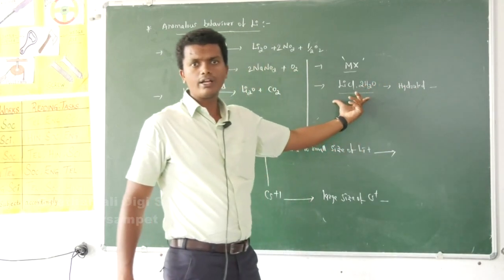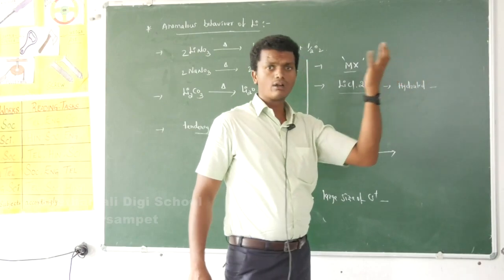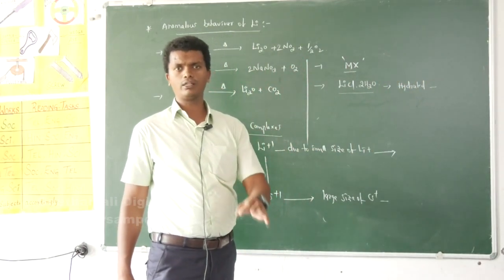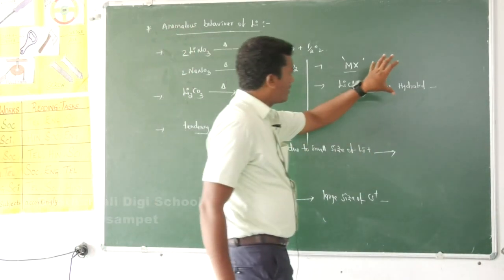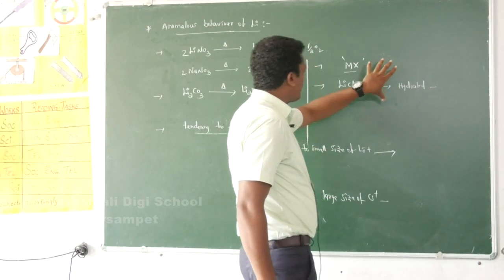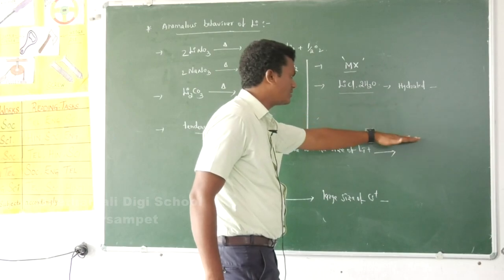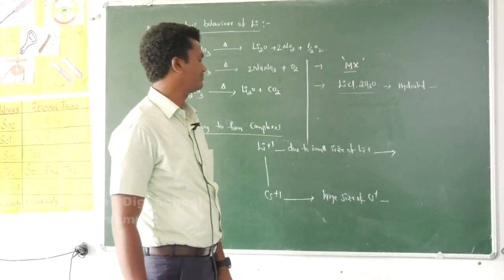Lithium chloride has a fixed number of water molecules with it, whereas the chlorides of other alkali metals do not have any fixed number of water molecules. So formation of hydrated halides is a property of lithium only, which the other alkali metals do not follow. It is a different property.